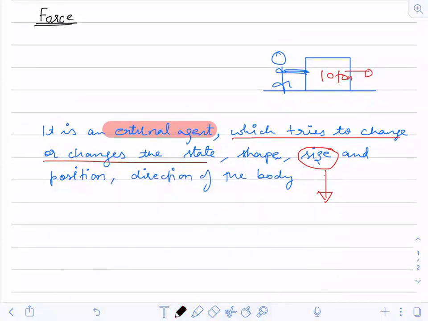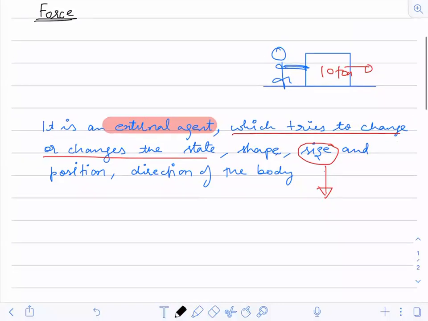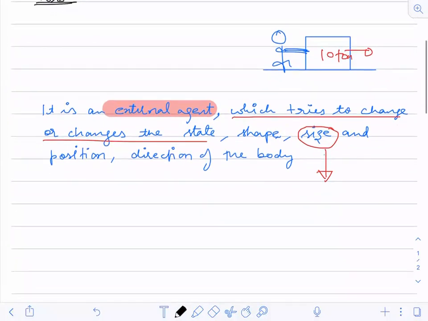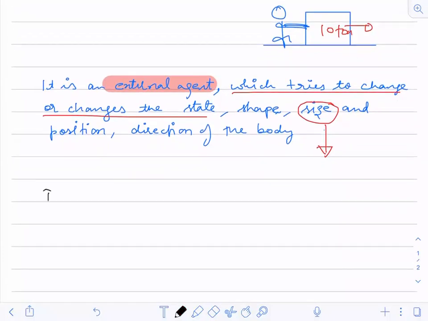Force we have studied. Now we are going to study Newton's law. Before I start Newton's law, I will illustrate 2-3 terms. One is inertia.